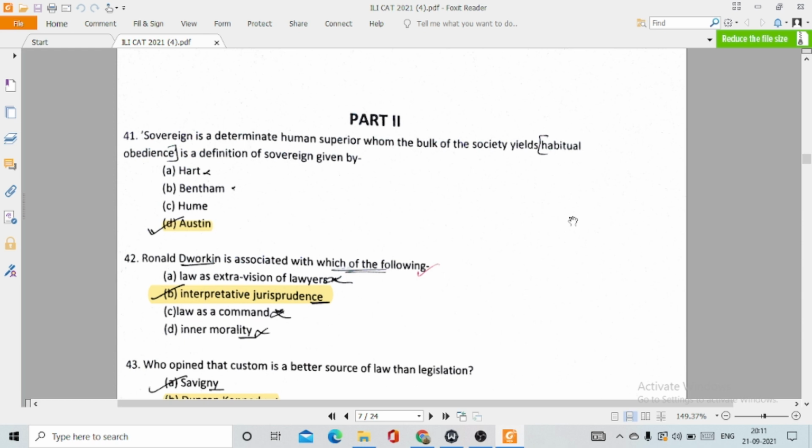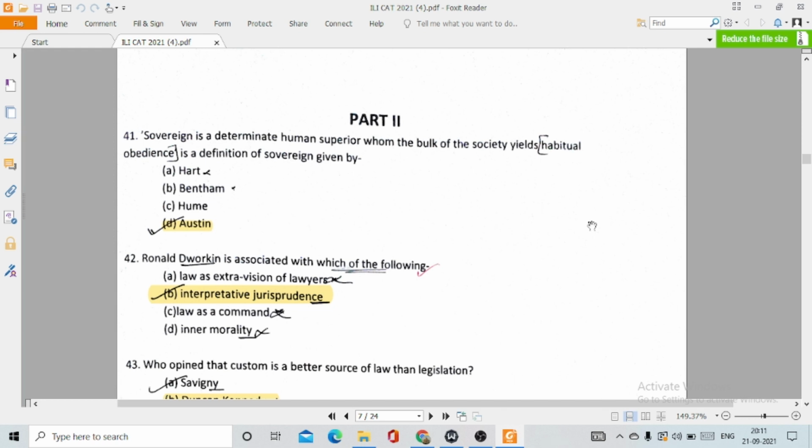Then we will be dealing with part 2 of this paper, and part 2 deals with questions relating to law subjects. 41. Sovereign is a determinate superior to whom the bulk of the society yields habitual obedience, is a definition of sovereign given by option number D, Austin. 42. Ronald Dworkin is associated with which of the following? Option number B, interpretative jurisprudence.